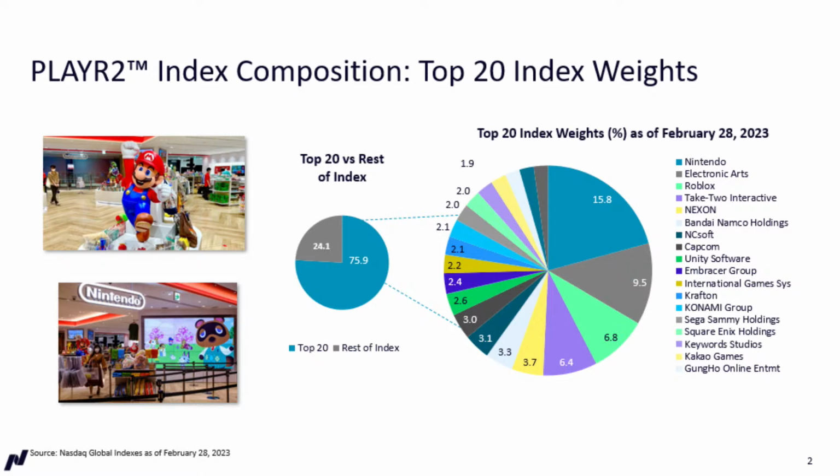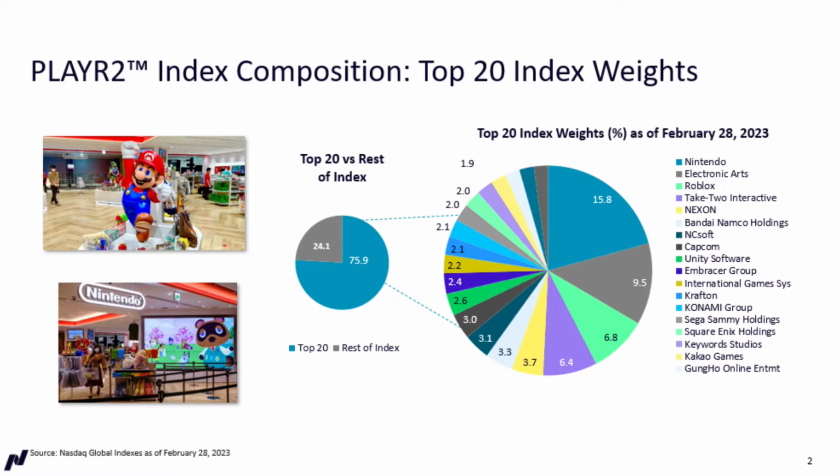But we see some names in here: Nintendo, Electronic Arts, Roblox, names that you would expect to be in a video games related index. And then we do see some names maybe that you're not so familiar with, and that's the beauty of using CTA as our research partner here in this index, because they really are able to dig deep, do that research for you, using a rules-based index, but really targeting some of those names that maybe we wouldn't think of right away when we think of video game software.